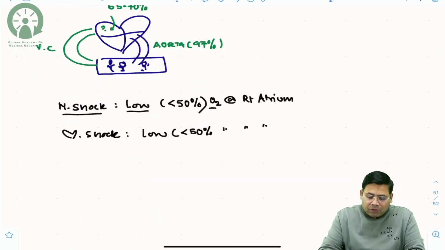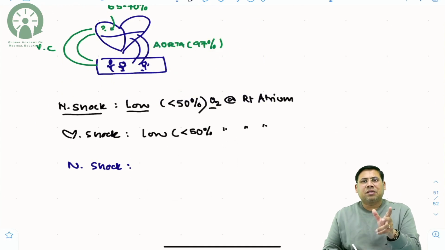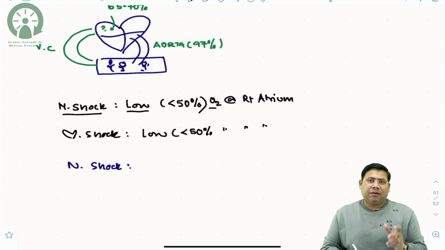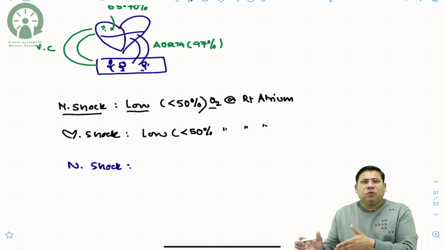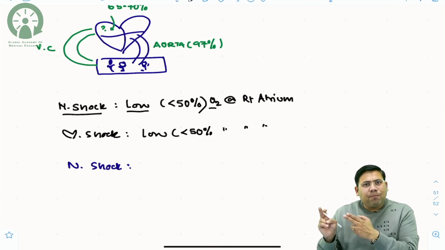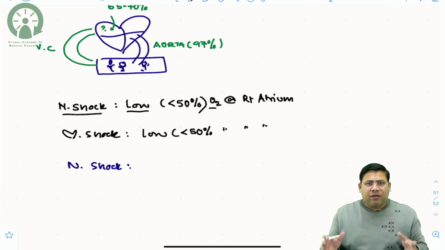Now let us talk about the neurogenic shock. When we talk about neurogenic shock, now students, in neurogenic shock, the problem is the distribution pattern is different. Like you see, in a distributive shock, the blood is not going to the organs, it is getting pooled in the peripheries. So when periphery has a lot of blood, peripheries will not extract oxygen.